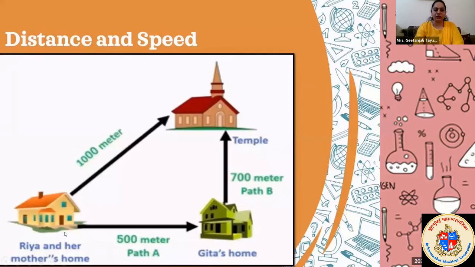And see the distance covered. This one is Riya's house, orange color. Mother directly went to the temple, so she covered 1,000 meter distance. But Riya first visited her friend's house, then went to the temple. Then how much distance did she cover? How much distance did Riya travel?